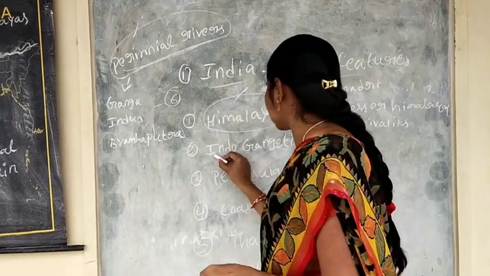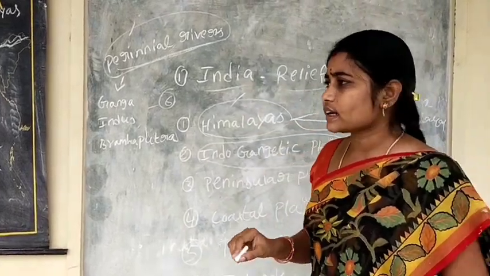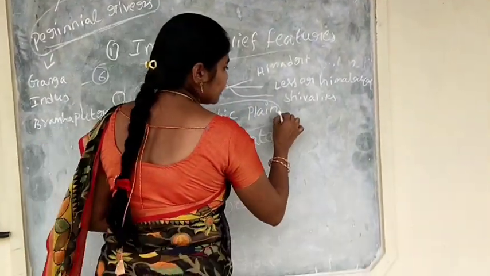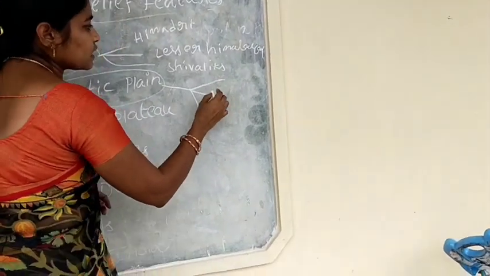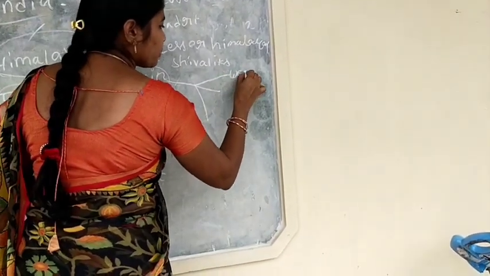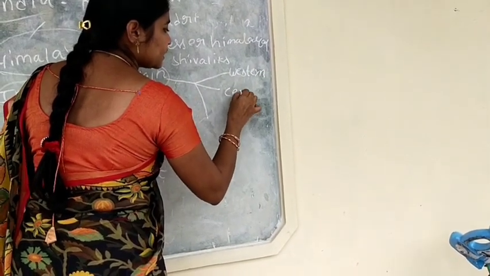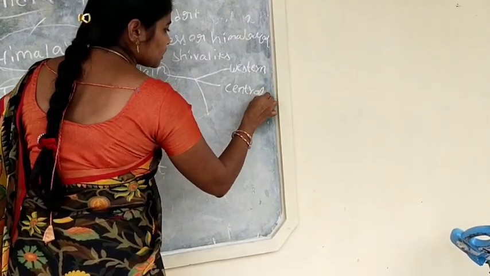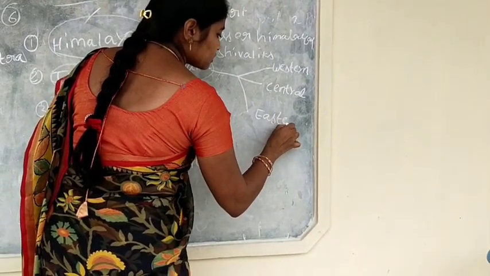And the second one is the Indo-Gangetic Plain. The Indo-Gangetic Plain is divided into 3 parts. First one is the western part, second one is the central part, and third one is the eastern part.